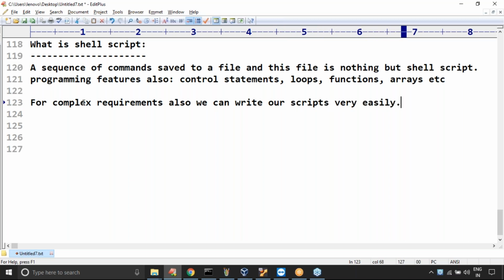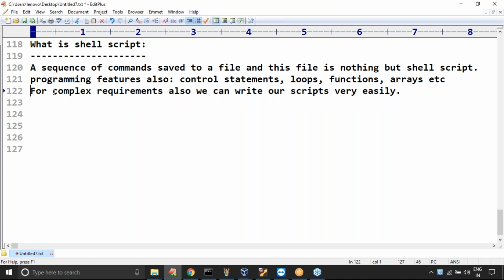So what is the meaning of that? If you start writing some 5 to 10 scripts, you will get much clarity. As of now, just don't worry about all these things. We will discuss in detail. So now everyone got the basic idea of what a shell script is.